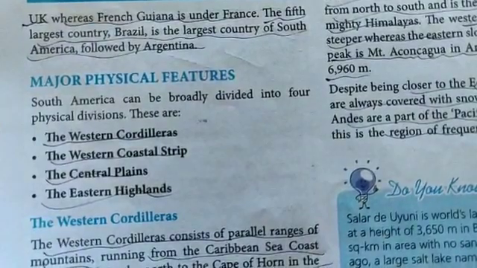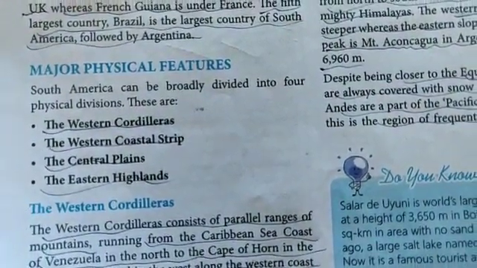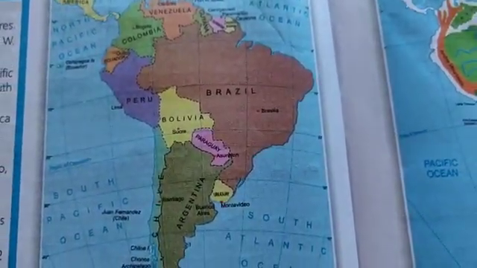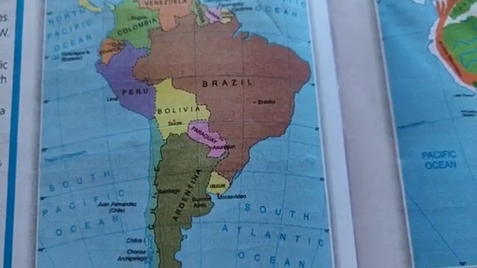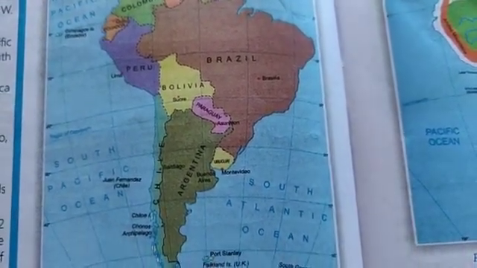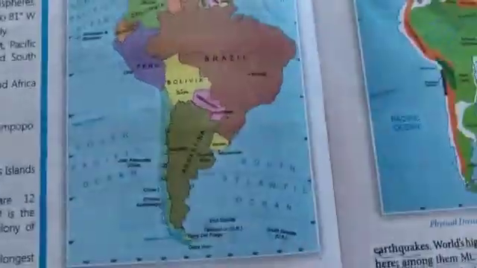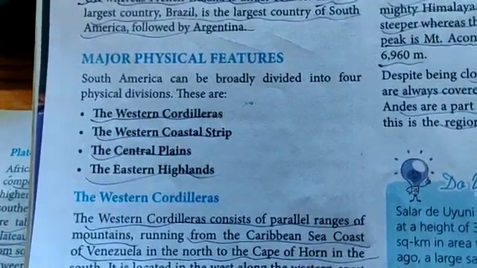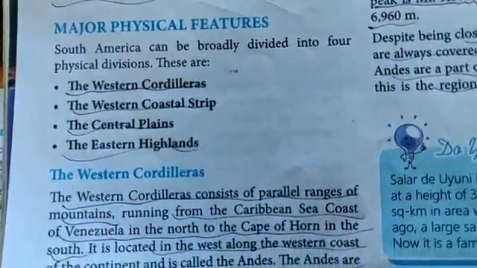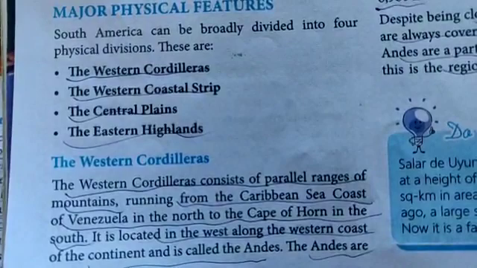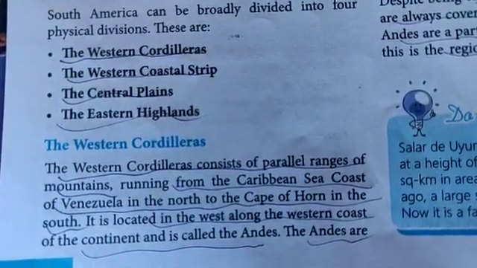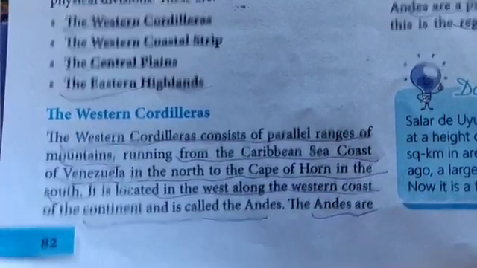Brazil is the largest country of South America, followed by Argentina. So you see Brazil over here, right? Such a huge country, and then when you come down south after Paraguay, you see Argentina. So these are the 2 major countries, the largest of the continent. Now, the major physical features: South America can be broadly divided into 4 physical divisions: the Western Cordilleras, the Western Coastal Strip, the Central Plains, and the Eastern Highlands.